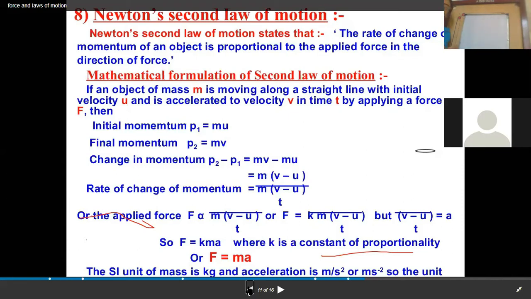If we want to derive it mathematically, how can we derive the second law of motion? Suppose we have an object of mass m which is moving along a straight line with initial velocity u.